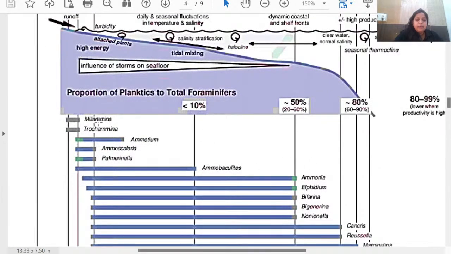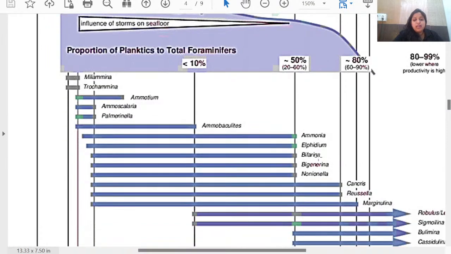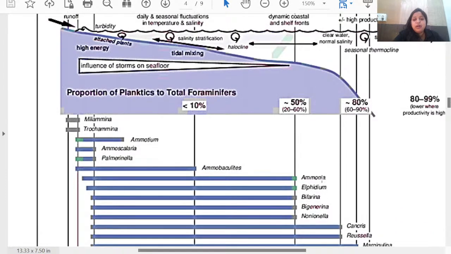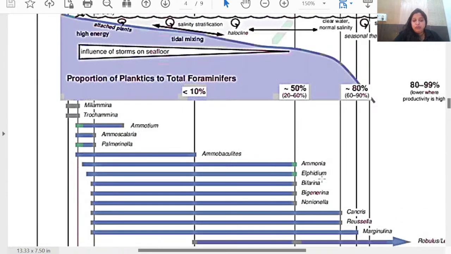Miliammina and Trochammina are shallow water benthic foraminifera. Ammonia, Elphidium, Bigenerina, and Nonionella are deeper shelf species.